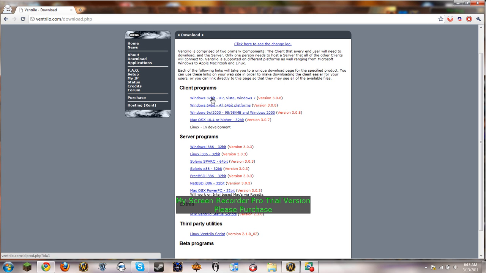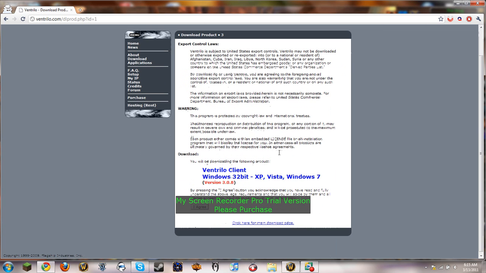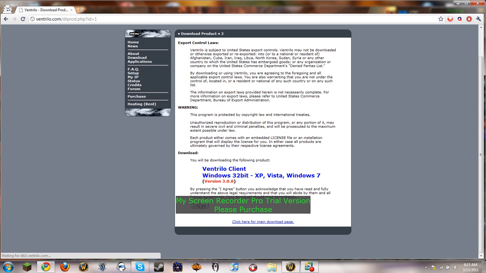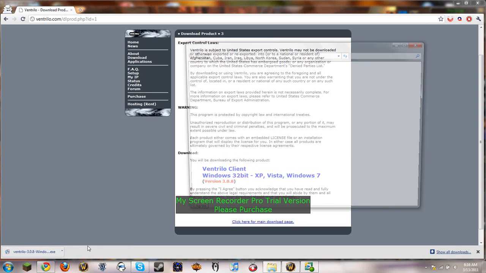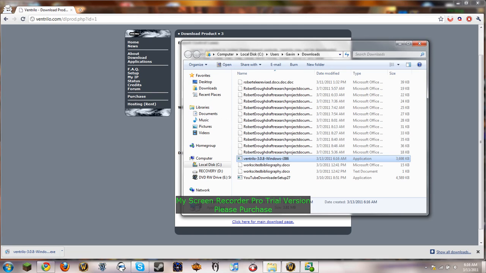I've got 32-bit Windows 7. So I'm just going to click on that link. I agree. I have Google Chrome, so the download will be in the bottom corner here. Alright, and then you want to get the folder of it open.